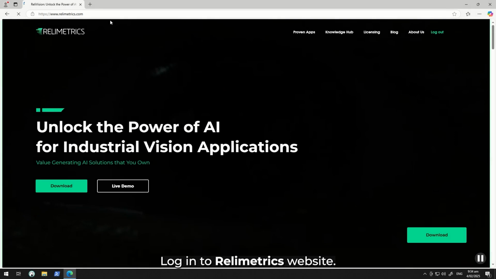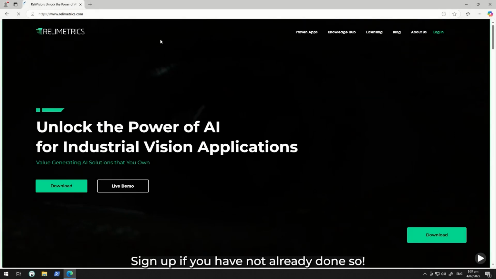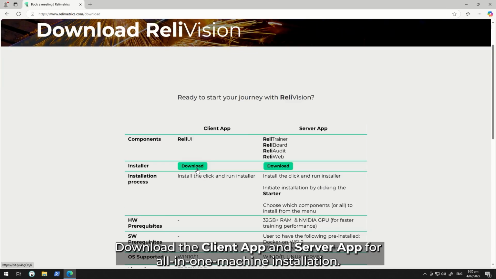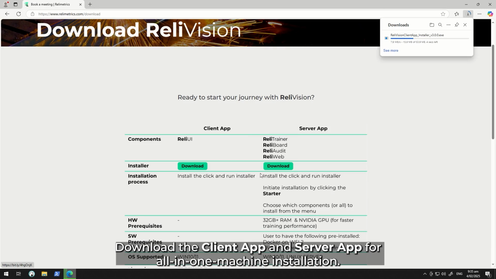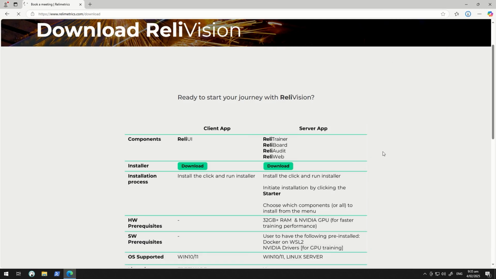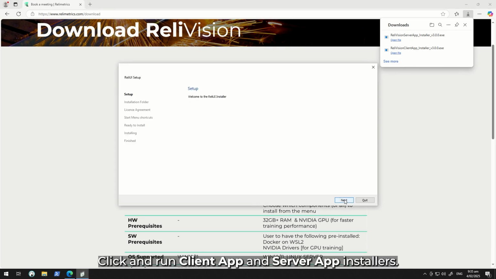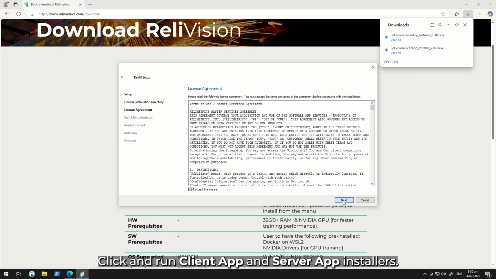Log into Relimetrics website. Sign up if you have not already done so. Download the client app and server app for all-in-one machine installation. Click and run client app and server app installers.